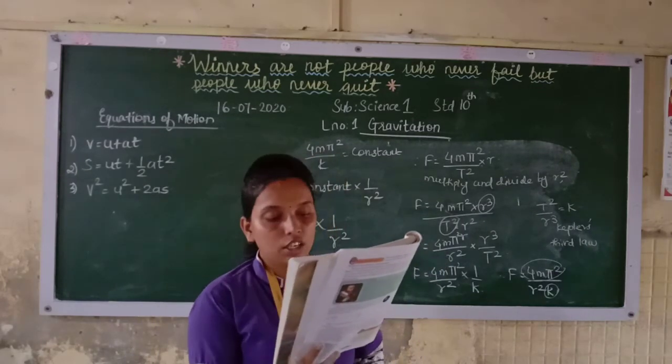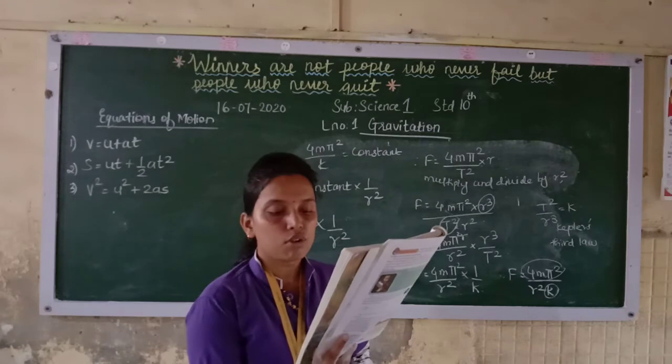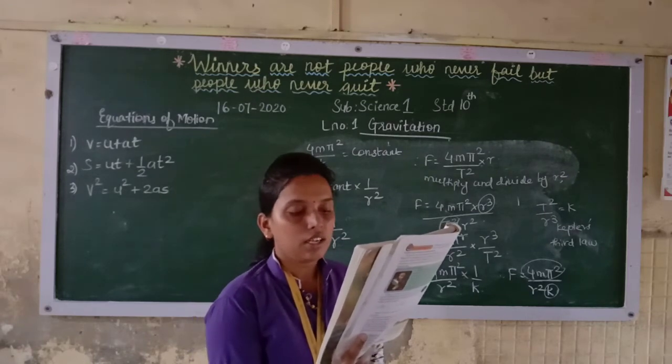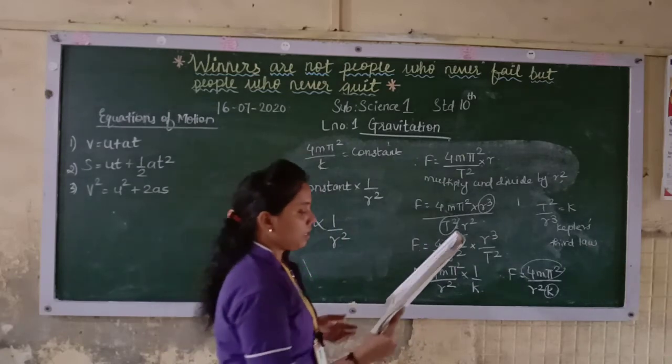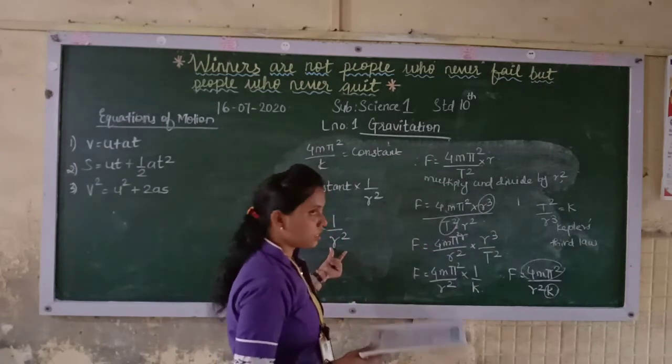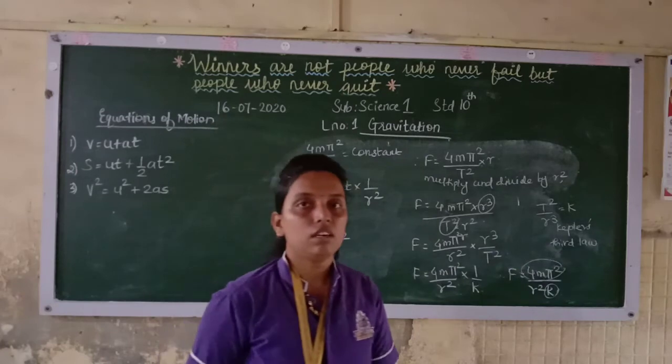Thus, Newton concluded that the centripetal force, which is the force acting on the planet, is responsible for its circular motion, and it must be inversely proportional to the square of the distance between the planet and the sun.